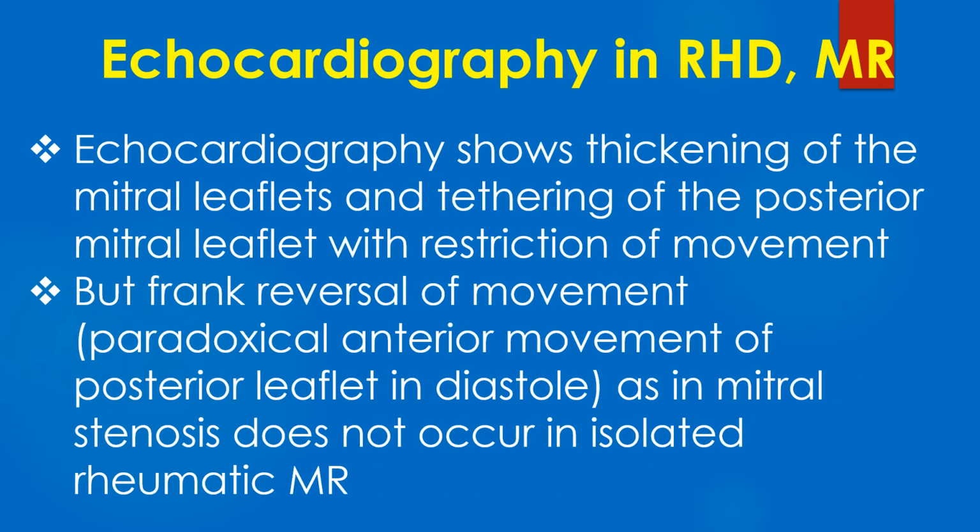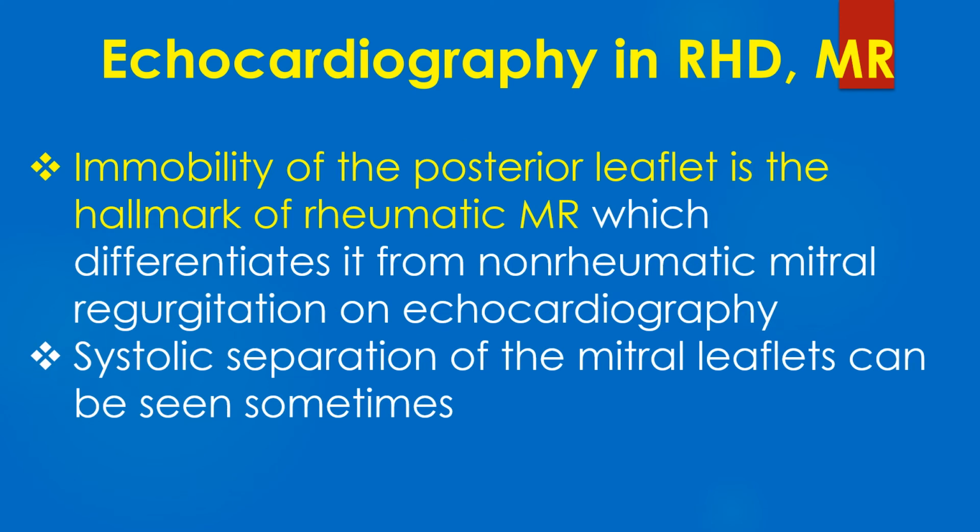Echocardiography shows thickening of the mitral leaflets and tethering of the posterior mitral leaflet with restriction of movement. But frank reversal of movement, that is paradoxical anterior movement of the posterior leaflet in diastole as in mitral stenosis, does not occur in isolated rheumatic MR. Immobility of the posterior leaflet is the hallmark of rheumatic mitral regurgitation, which differentiates it from non-rheumatic mitral regurgitation on echocardiography. Systolic separation of the mitral leaflets can be seen sometimes.